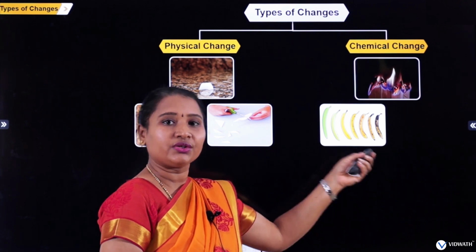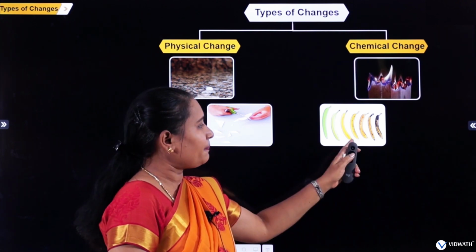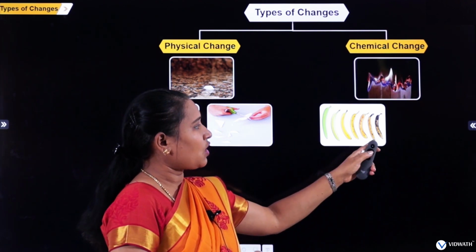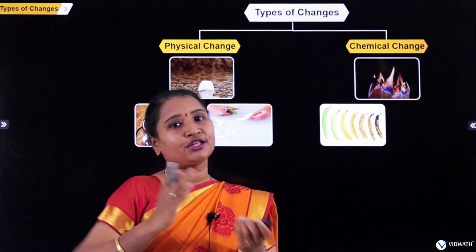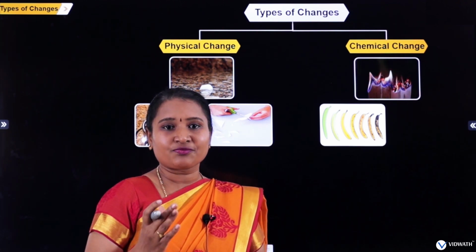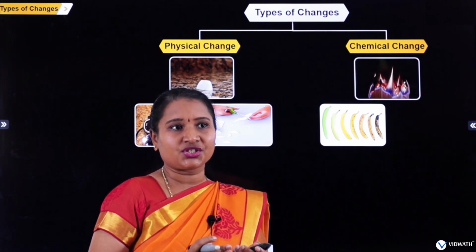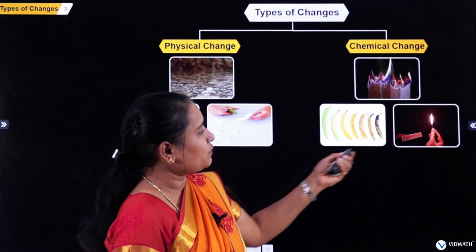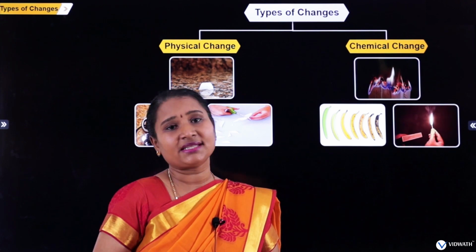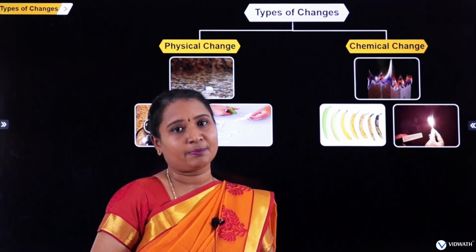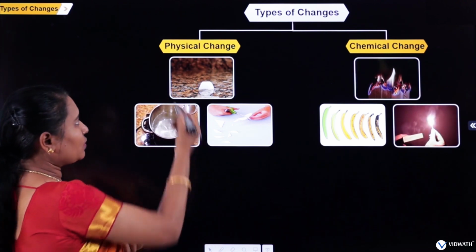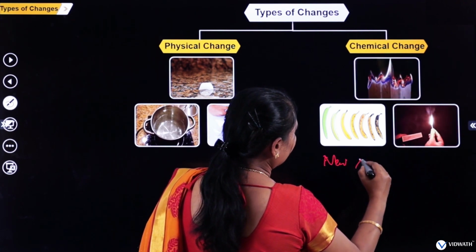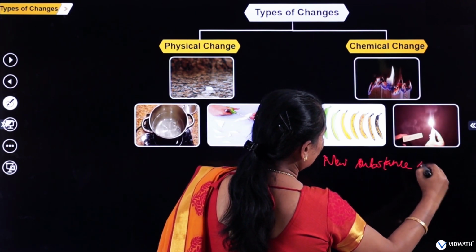And here you can see the ripening of the fruits, right? Even in the ripening of the fruits, certain chemical changes are happening which cause the ripening of the fruits, as well as the spoilage of food. Even in the spoilage of food, due to certain reactions, certain new products are formed which make the food spoil. And one more example, burning of a matchstick can also be given as an example for a chemical change. So let us see the different points: in a chemical change, a new substance is formed.